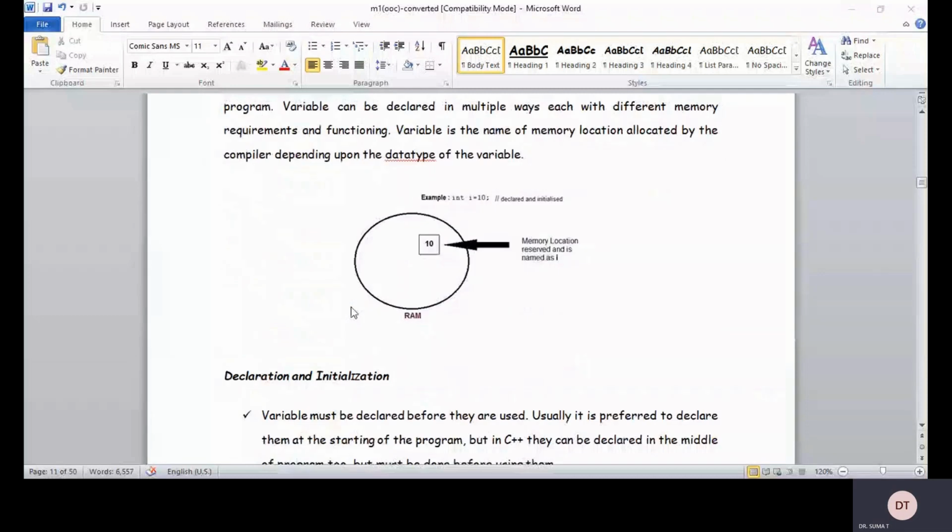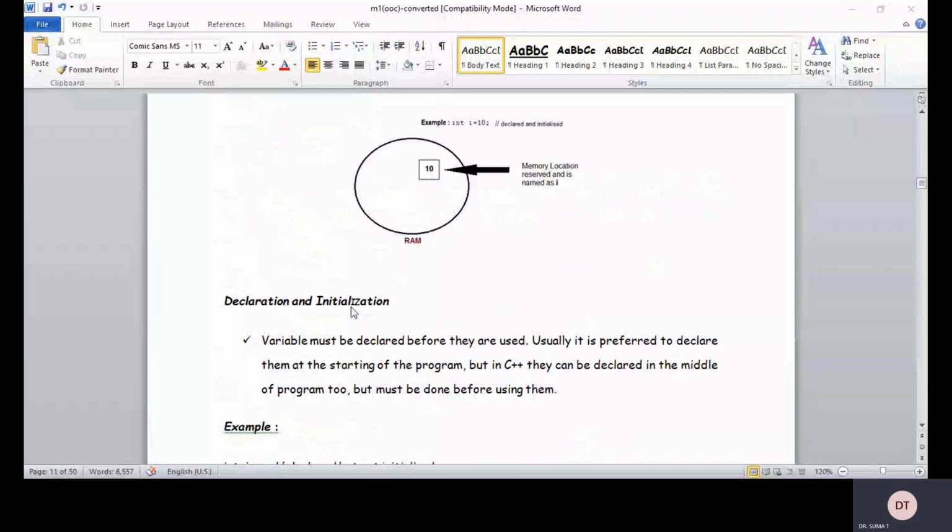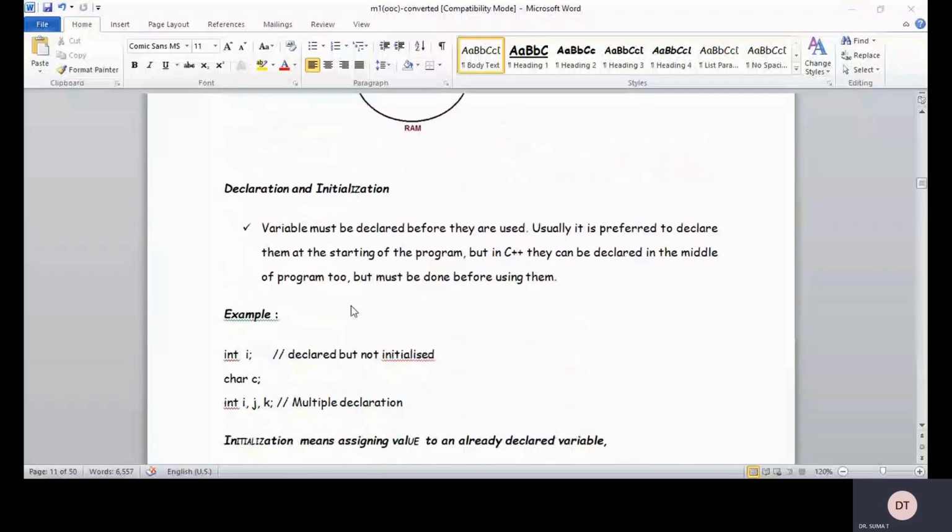So, declaration and initialization of the variables. Variables must be declared before they are used. Usually it is preferred to declare them at the starting of the program in C language, but in C++ they can be declared anywhere in the program, but before its first use, right? So they can be declared in the middle of the program too, but it must be done before we start using that variable.